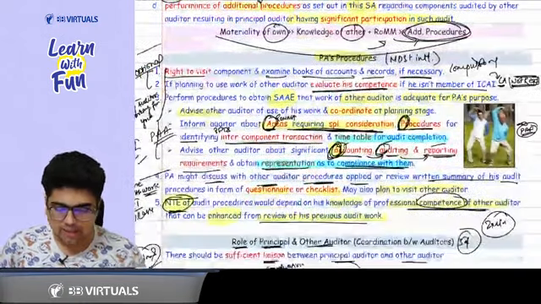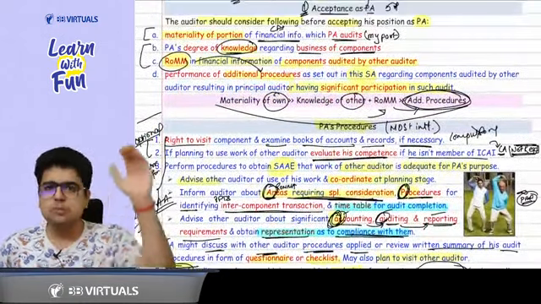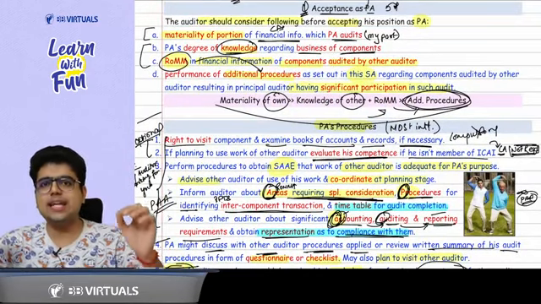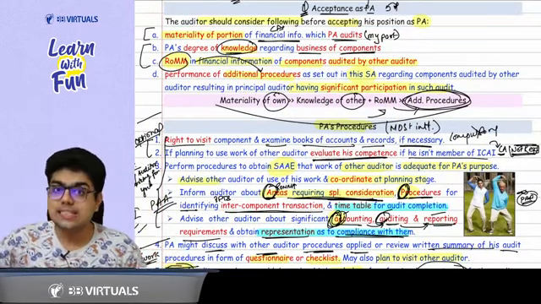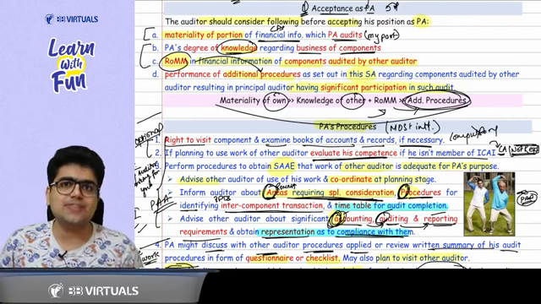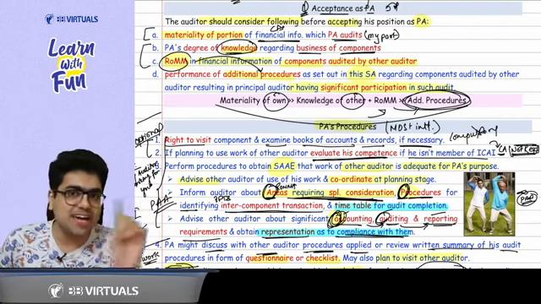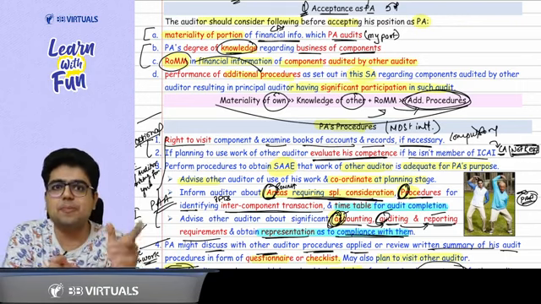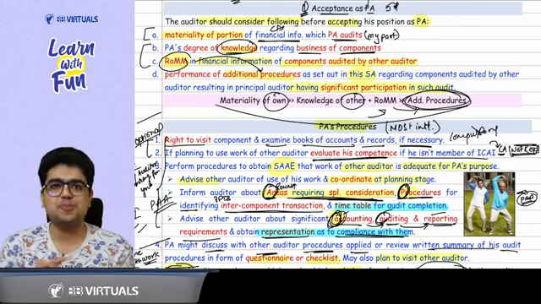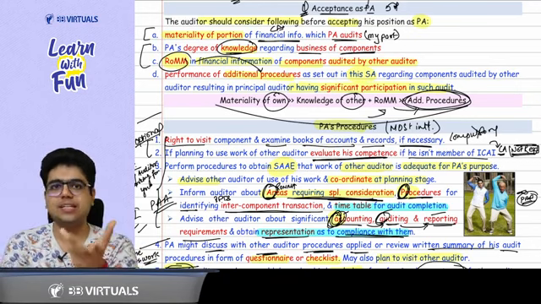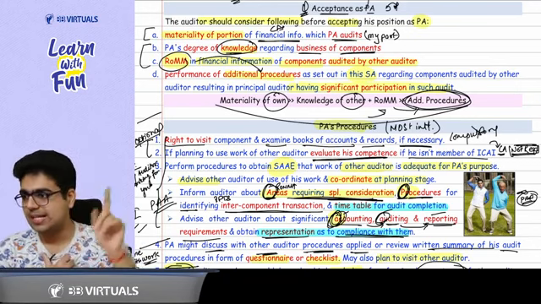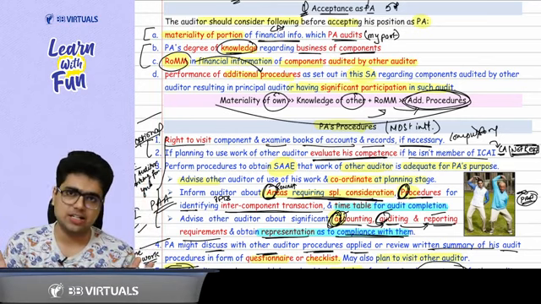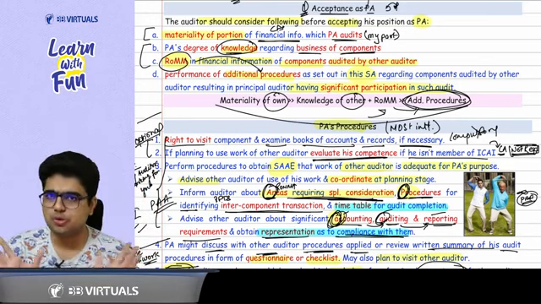Now, sir, what are the procedures? First two procedures are optional. If you want to visit the subsidiary, you can visit. You can examine their records, no issues. Can I examine the working papers of the other auditor? No. You cannot examine the working papers of other auditor because working papers are the property of the auditor. These are not your property. So he may, at his discretion, share with you. Remember this point. Second case, can I evaluate the competence of the other auditor? If he is a chartered accountant, he is assumed to be competent.